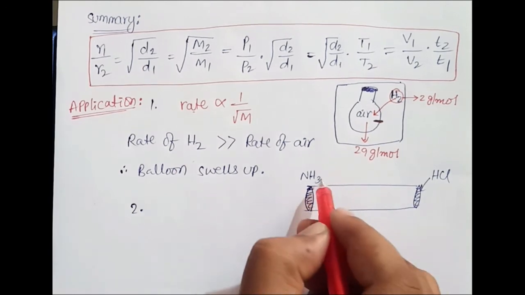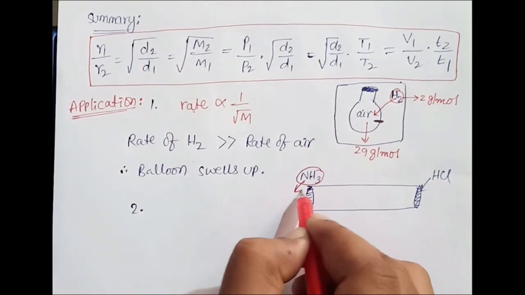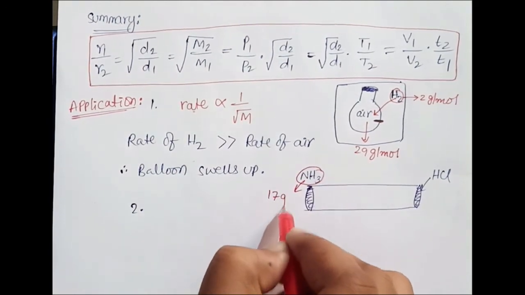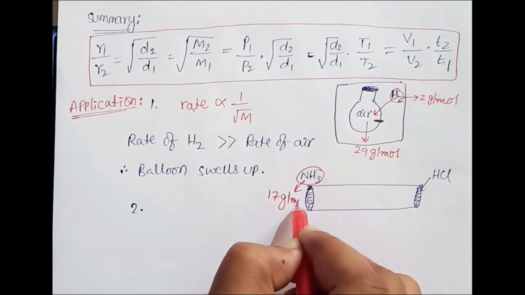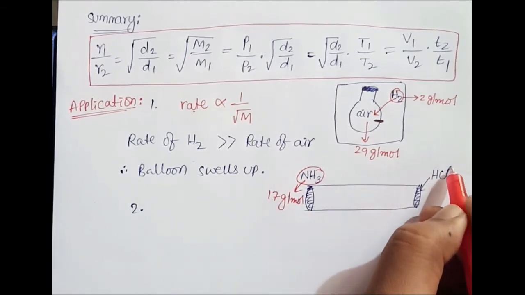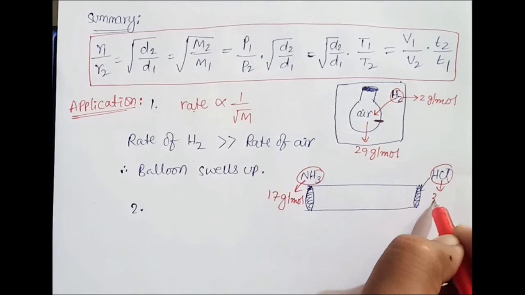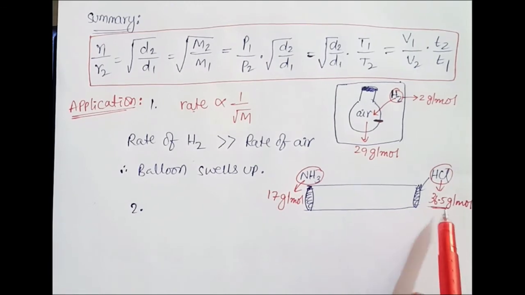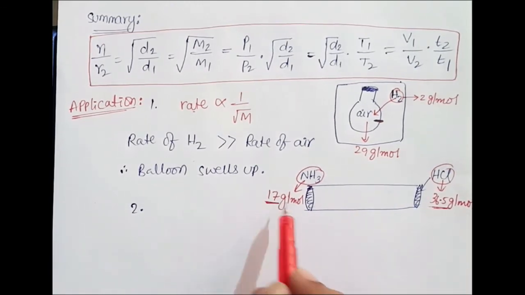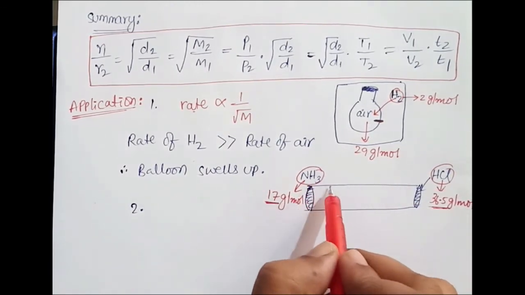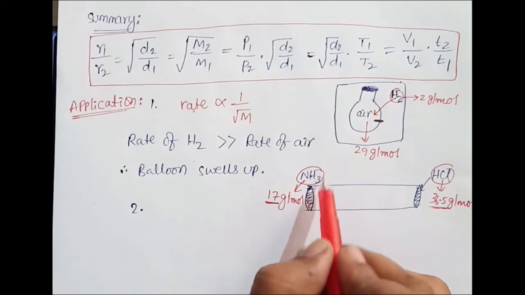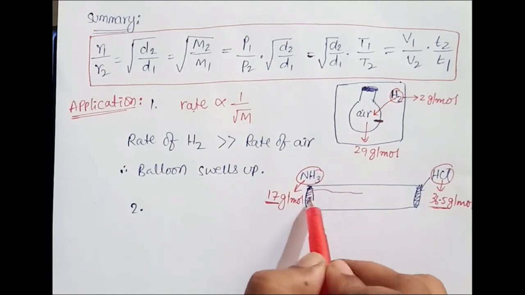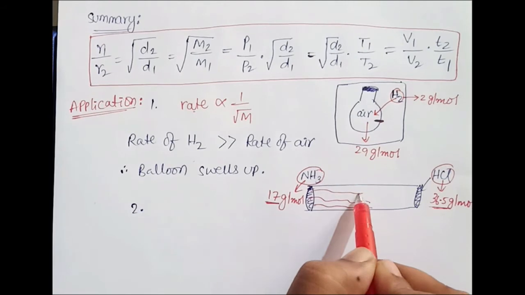Here you see ammonia gas molar mass is 17 gram per mole and HCl molar mass is 36.5 gram per mole. So HCl's mass is very high and ammonia's mass is low, which means the speed of travelling of ammonia will be very high. Ammonia will travel much faster than HCl.